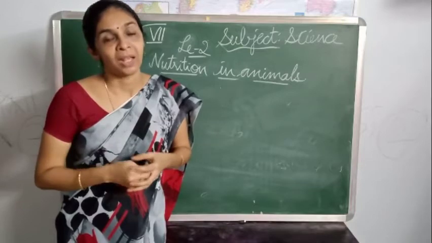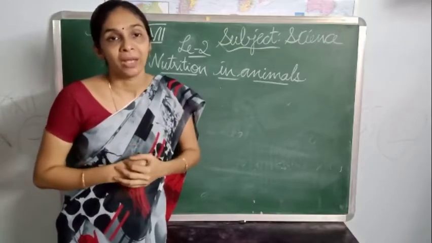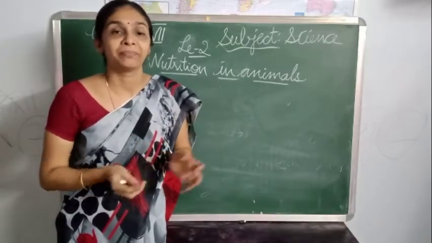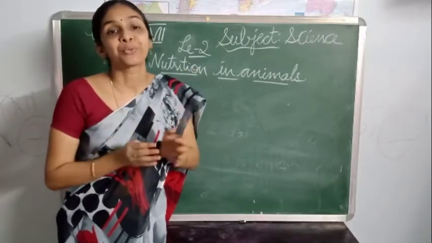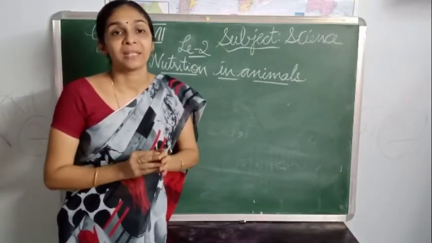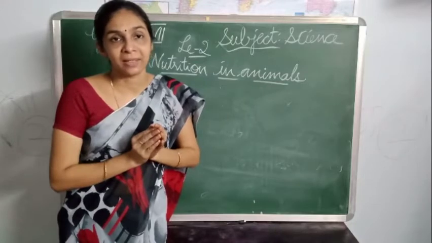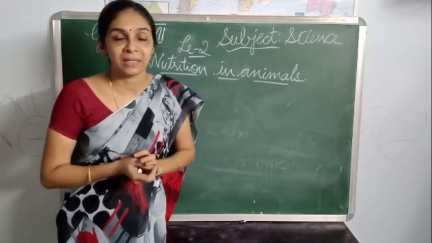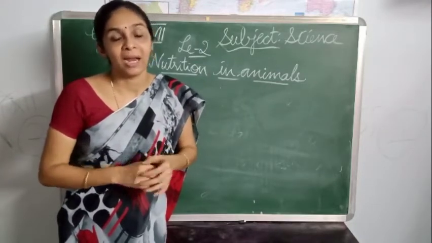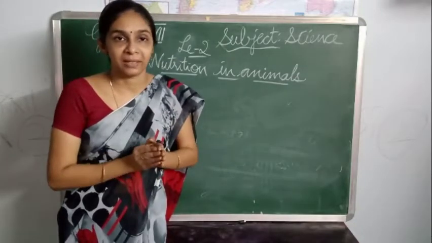Through food. That means we take in food, this food will be broken down into smaller parts, or we can say into soluble substances, and these soluble substances are utilized by our body and metabolized.